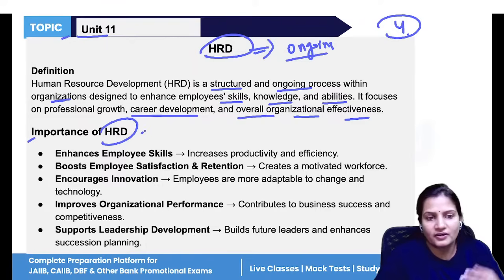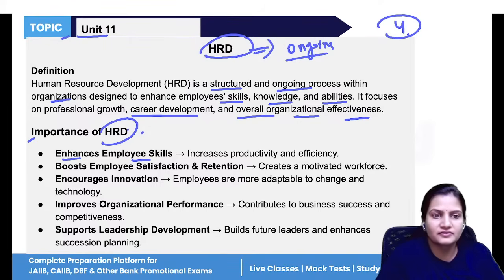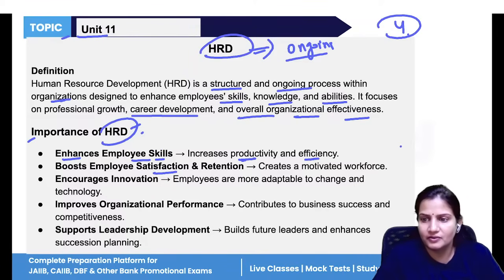Now, what is the importance of HRD? It enhances employee skill, because you know that if your employees do better work, then only you can get better results, a better outcome. In order to provide them better skills, you have to give them proper training. So development involves the training aspect also. It enhances employee skill, which means it increases productivity and efficiency. Then if productivity and efficiency increase, the employee will also get satisfied, the company will also get satisfied, and the retention rate will be high when the employees are satisfied.